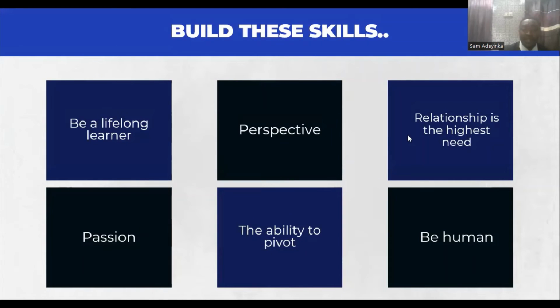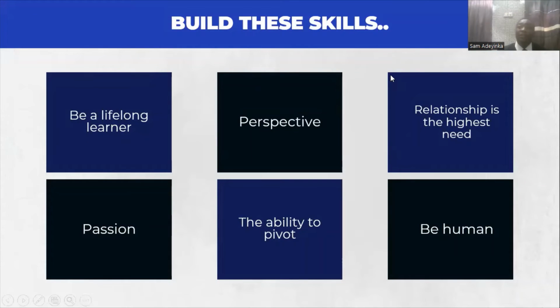And of course, the next one, which is number 4, is perspective. It's easy to get bogged down in the issues management part of social media management. It is easy to get bogged down. So you need to have the right perspective to say that, okay, yes, things are not going the way I want them to right now, but I have the right frame of mind to go through this phase and all of that.